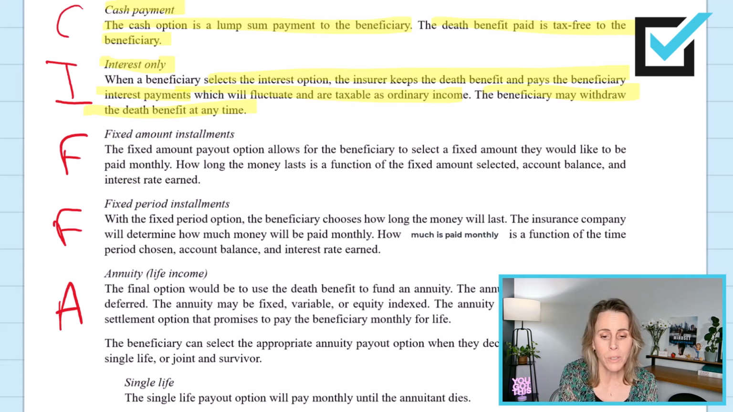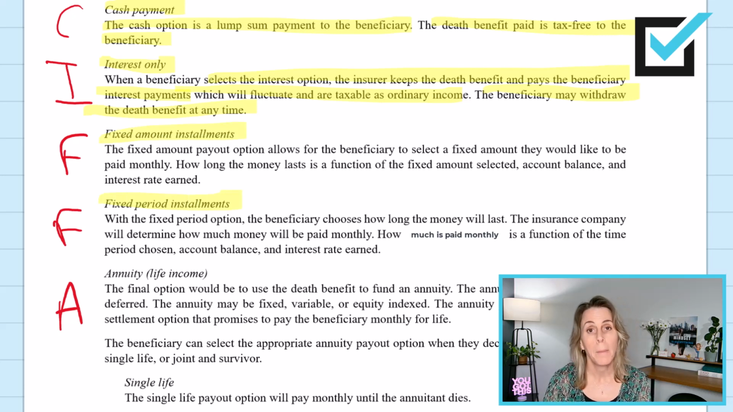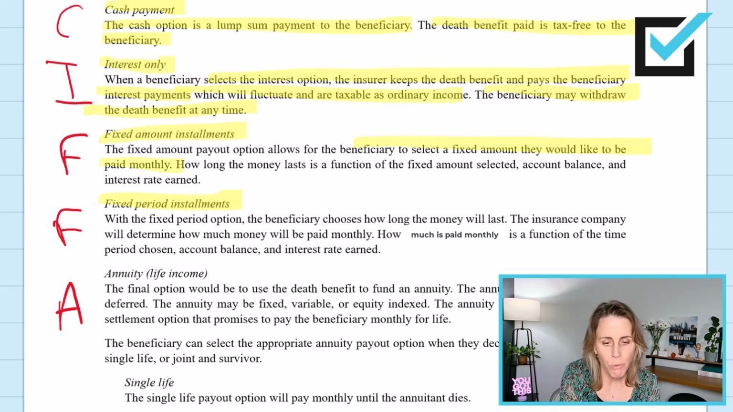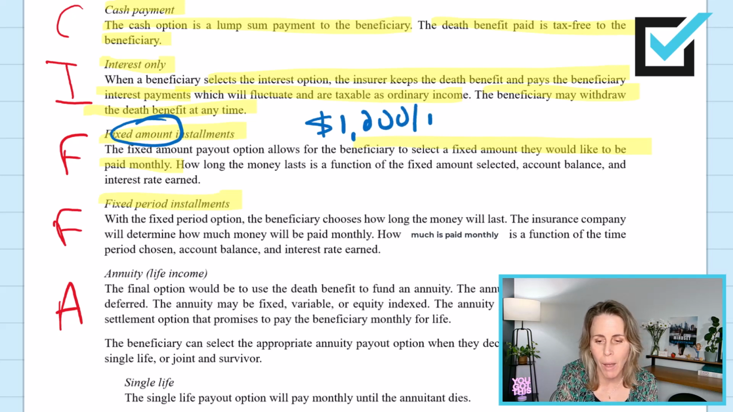Fixed amount installments versus fixed period. Be careful not to confuse these two. The fixed amount payout option allows the beneficiary to select a fixed amount they would like to be paid monthly. So fixed amount, I don't know, $1,000 a month.